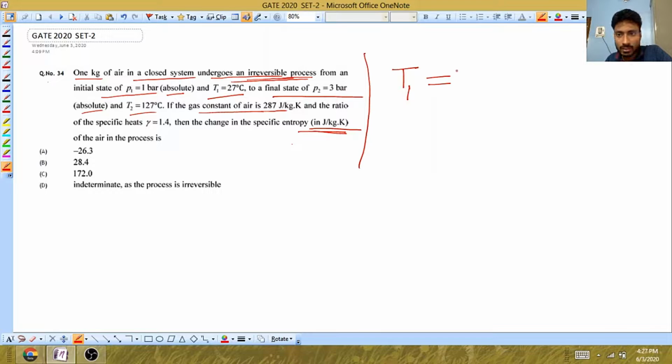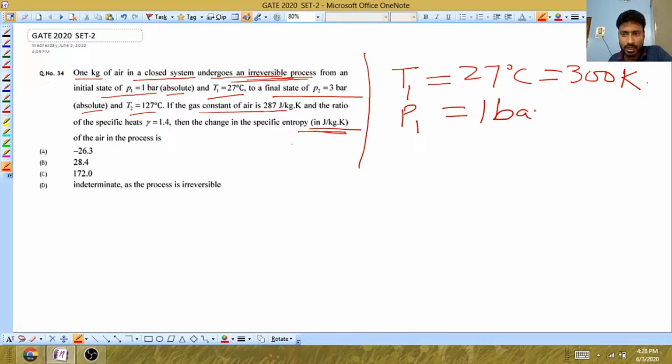They have given T1 as 27 degrees Celsius, and adding 273 to it, you will get 300 Kelvin. They have given P1 as 1 bar and said it is an absolute value. All the values we take in thermodynamics are absolute values.